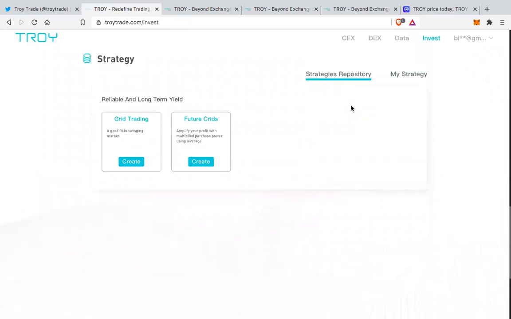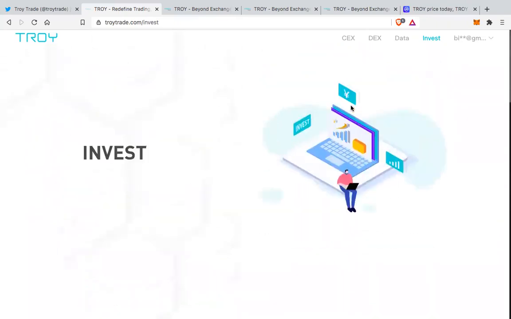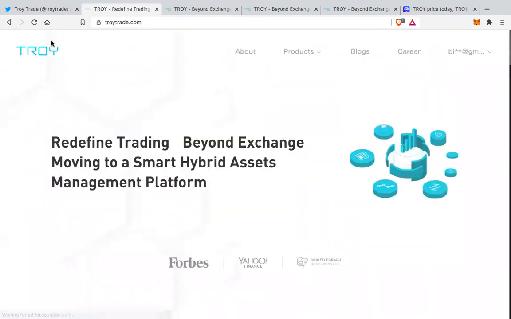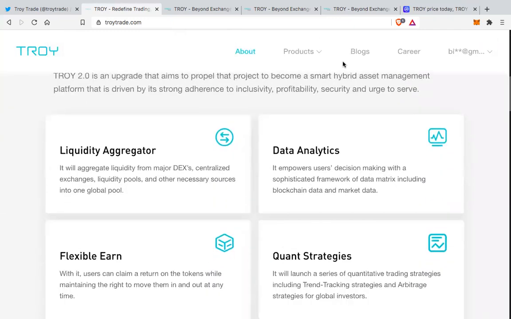So this is still in development, but what overall I get a feeling from Troy is that it is a very interesting project. And if they can deliver everything in a seamless manner and in a very user friendly manner, then I think this platform can get a lot of love from the masses. Because if we can get a platform where we can trade all the assets from Binance, from UB, from OKX, from Bitmax, and if in future they can collaborate with other exchanges, then I think this would be a trader's paradise in my opinion.